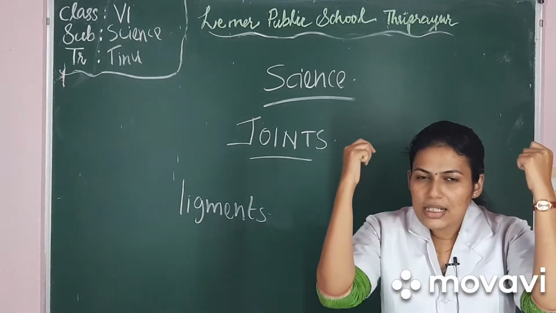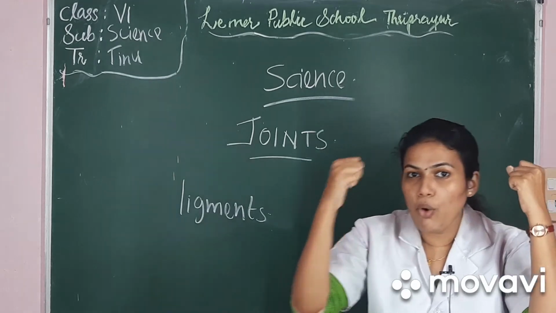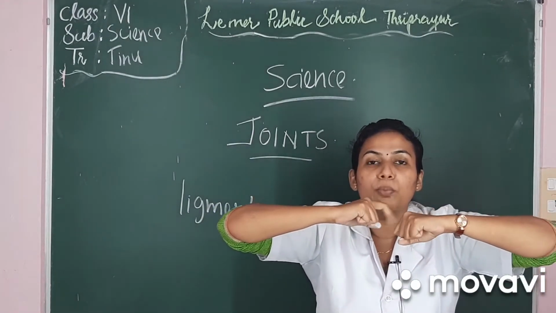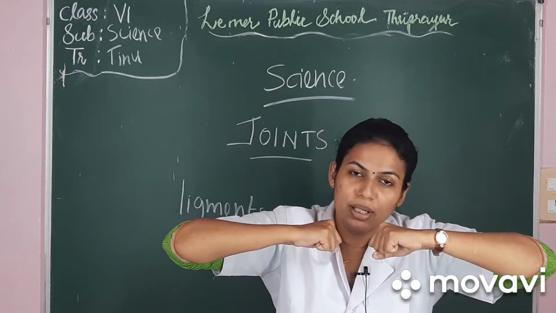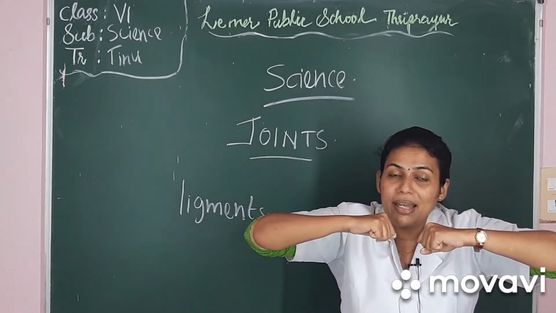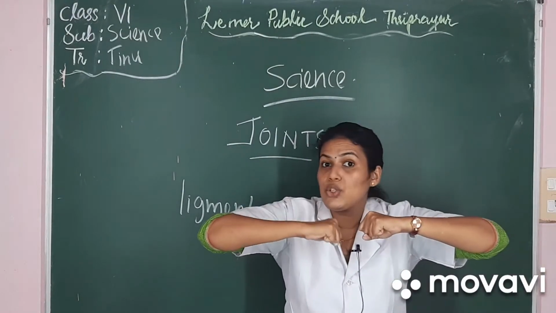So, dear children, consider my two hands as bones. The space between these two bones is filled with ligaments. Do you understand, dear children? Those ligaments are elastic tissues.